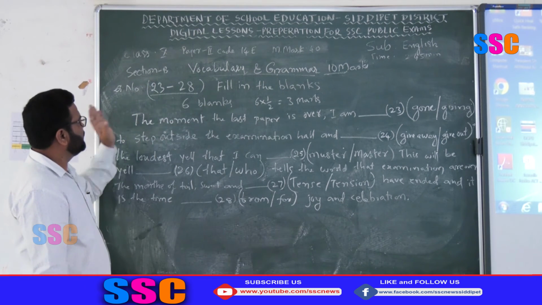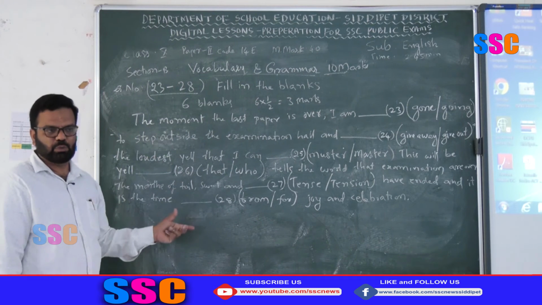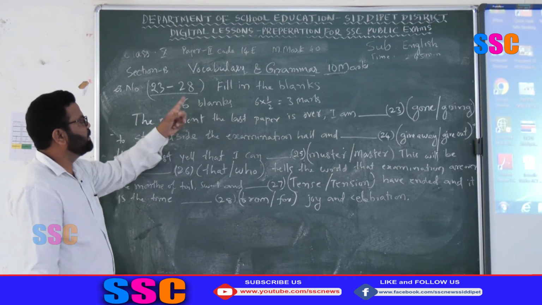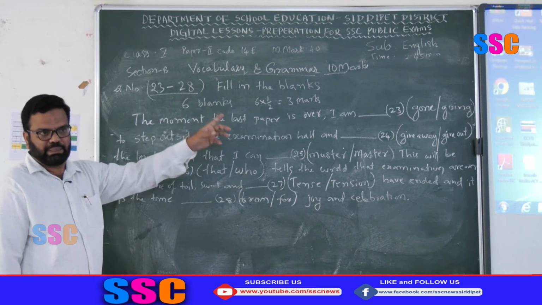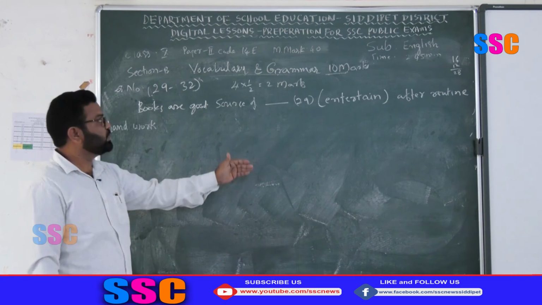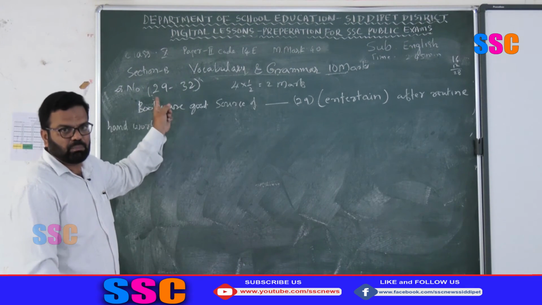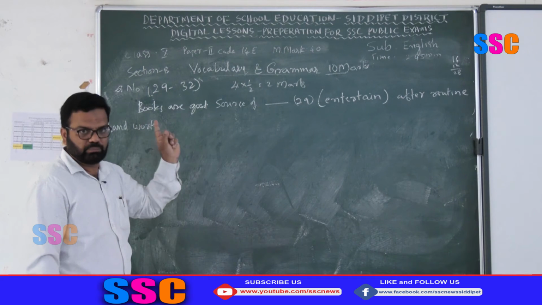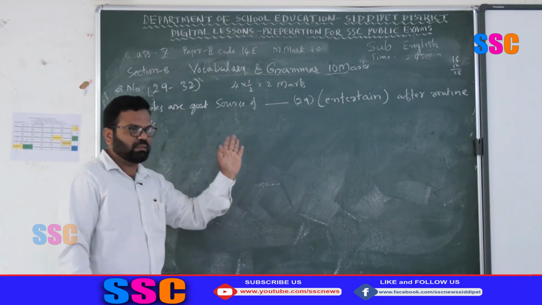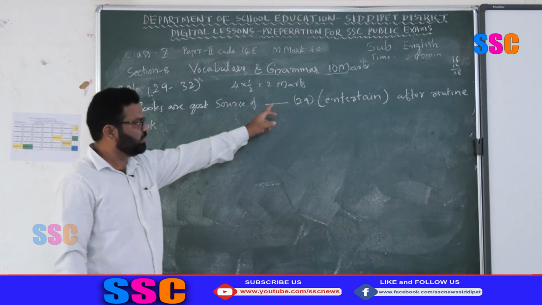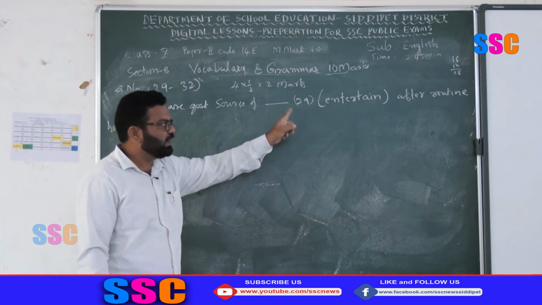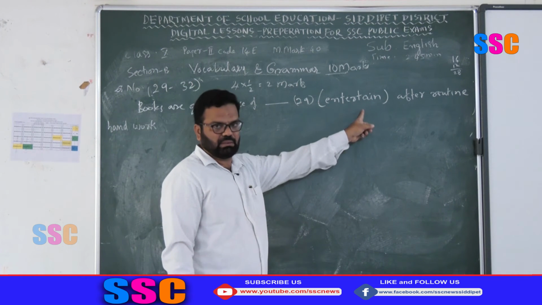Then the one more, the last bit in this vocabulary and grammar, that is questions 29 to 32. Come to the next question. In this question a paragraph is given. In this paragraph you find four fill in the blanks, but with a single word.